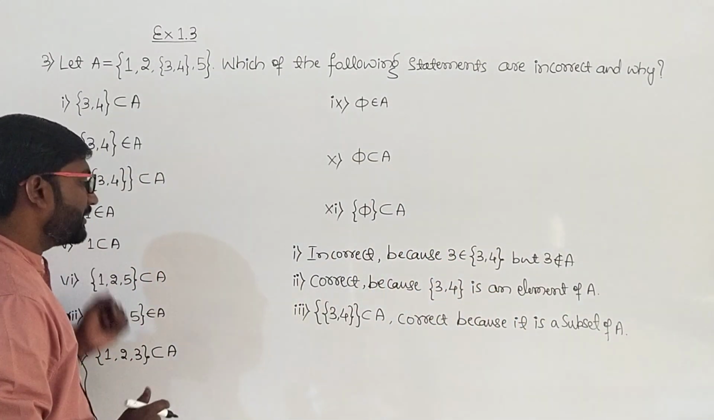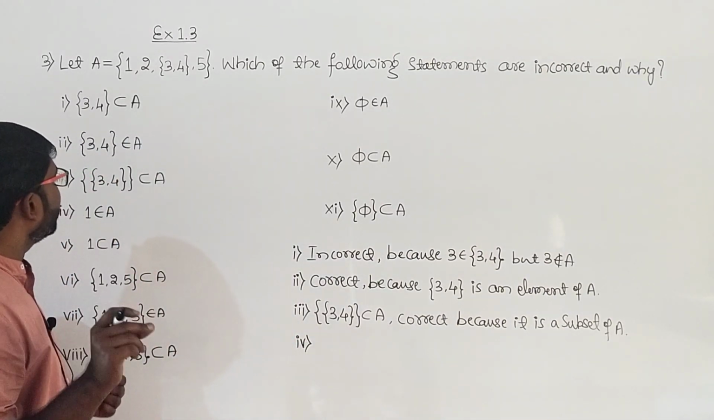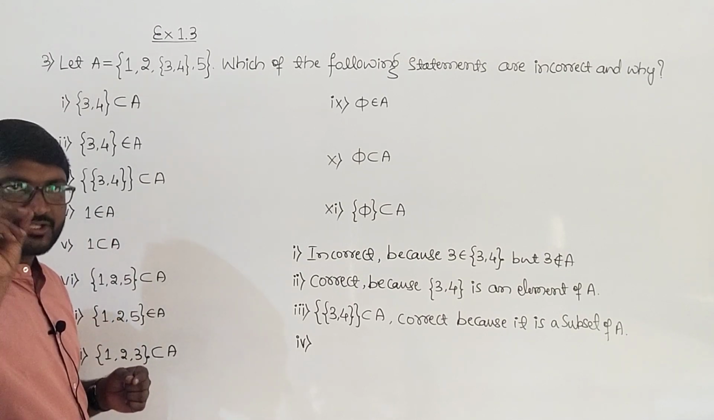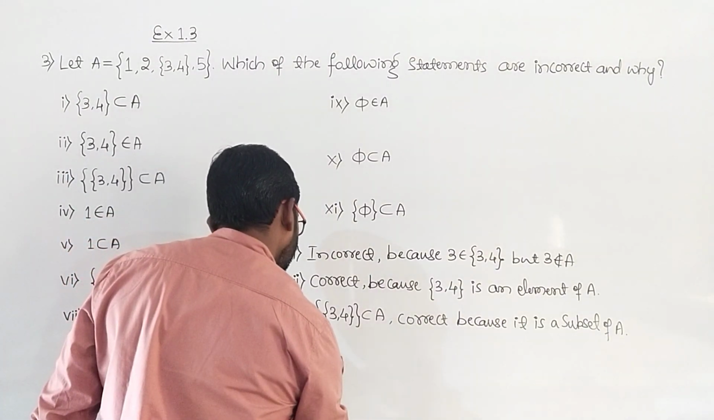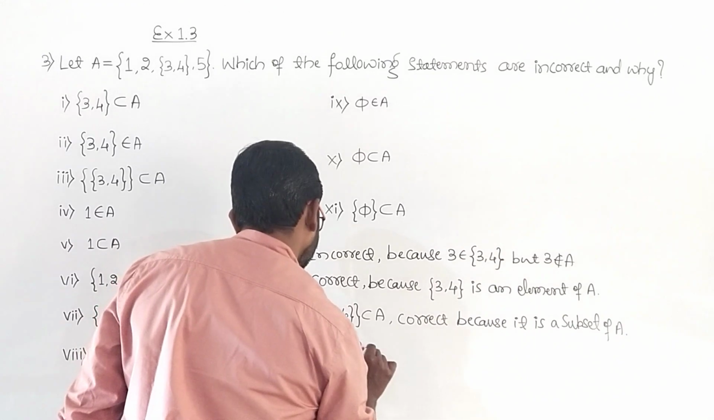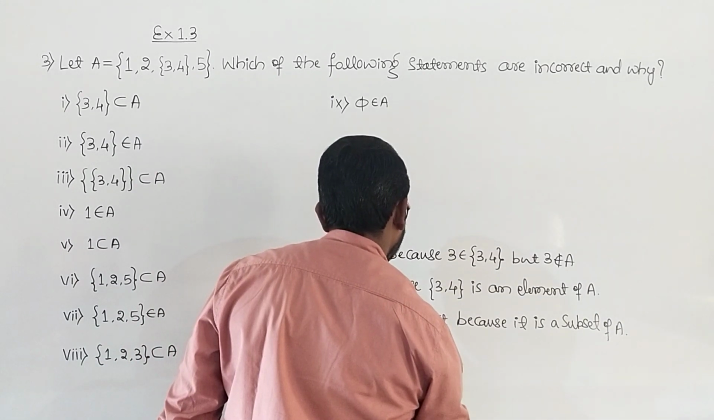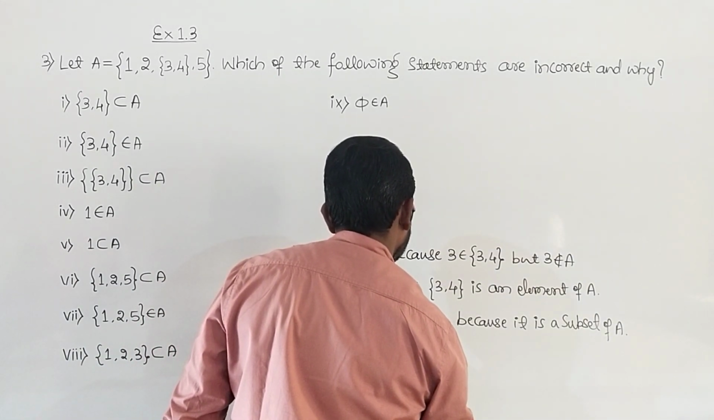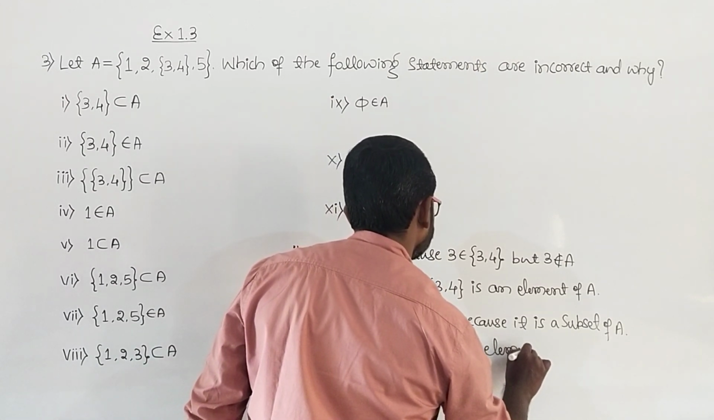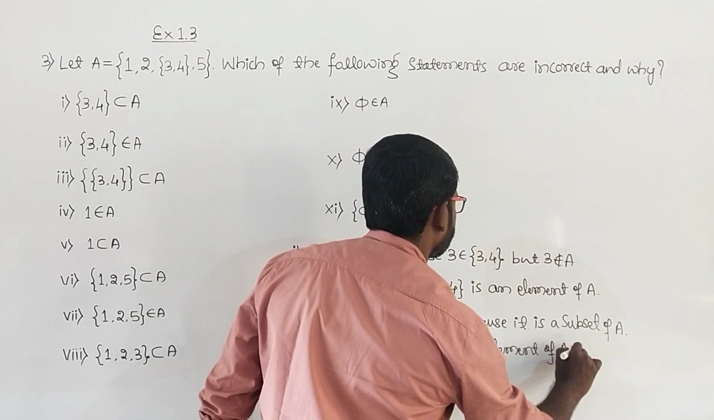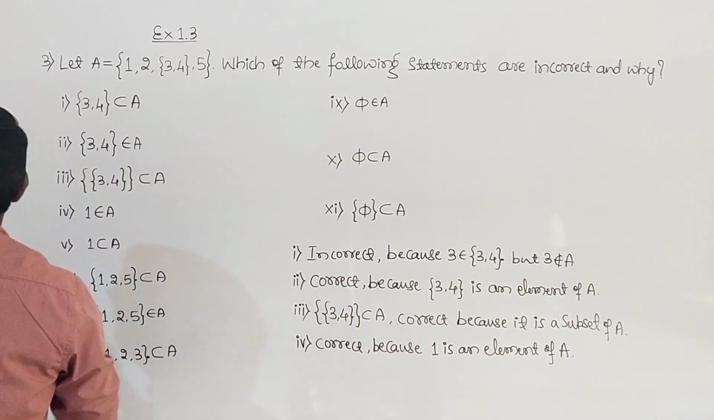Then take the Roman number 4 now. So he has given that 1 belongs to A. 1 is an element of A. Yes, it is true. 1 is there in the set A. So statement 4 is true, that is correct, because 1 is an element of A. So note down this and then we'll take up the fifth one.